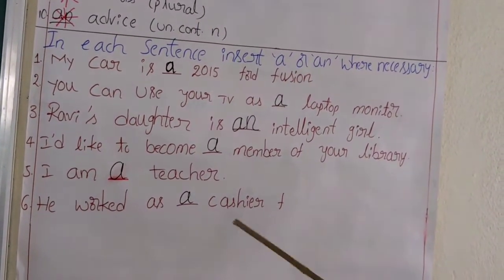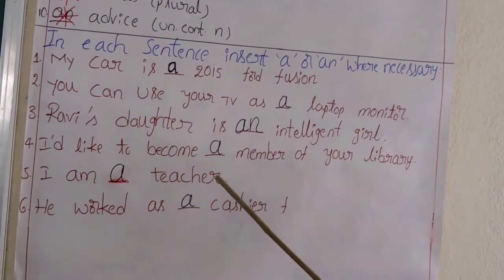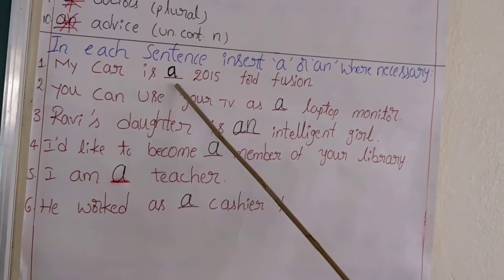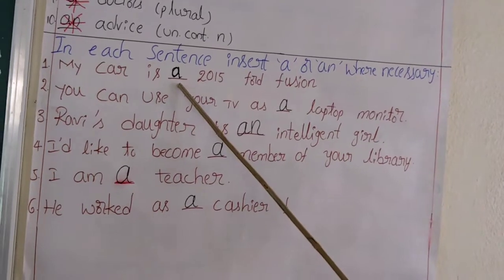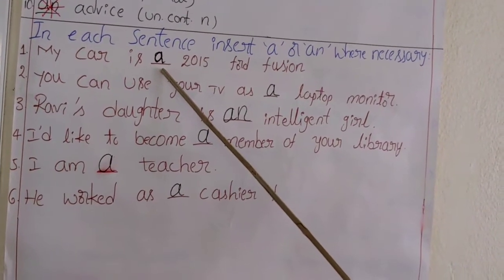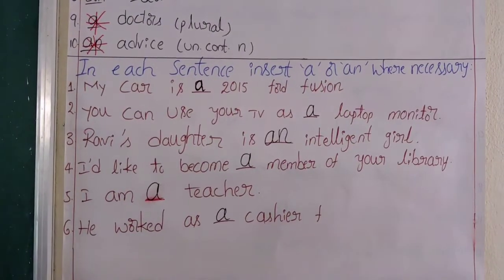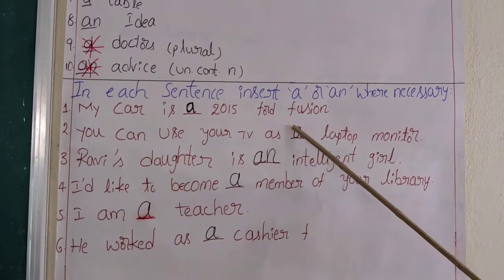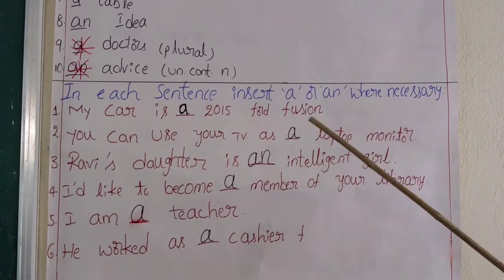So, here are the answers. Okay, number 1, my car is dash 2015 Ford Fusion. Insert a. So here I mention my car. Then I tell you the model of the car.